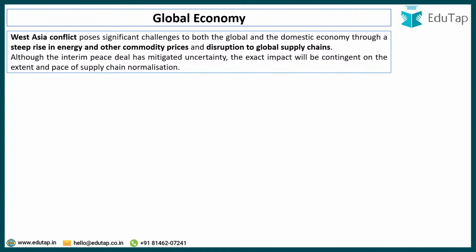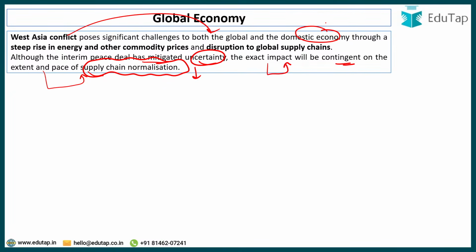Okay, although the interim peace deal has reduced the uncertainty, the exact impact will be contingent on the extent and the pace of the supply chain normalization. So the exact impact will depend on how fast the supply chain normalizes. So the West Asian conflict poses significant challenge to both the global and the domestic economy through a steep rise in energy and other commodity prices, and disruption to global supply chain. Although the peace deal that has been signed has mitigated uncertainty to some extent, the exact impact will be contingent on the extent and pace of the supply chain normalization. Okay. So this is the idea.